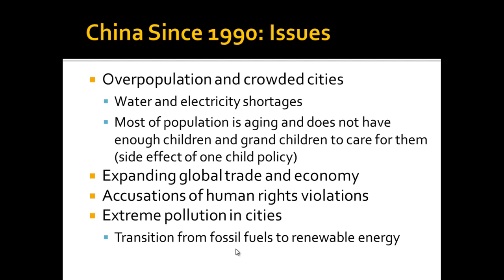And also, as China has industrialized rapidly, they've had to deal with extreme pollution in the cities as they have used a lot of coal-burning plants to get their electricity, which has caused heavy pollution in China. And they are now trying to transition from fossil fuels to renewable energy.